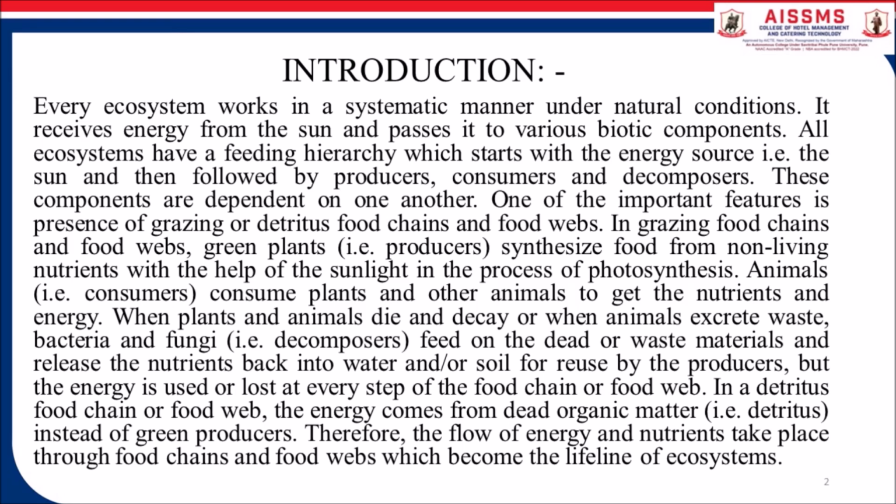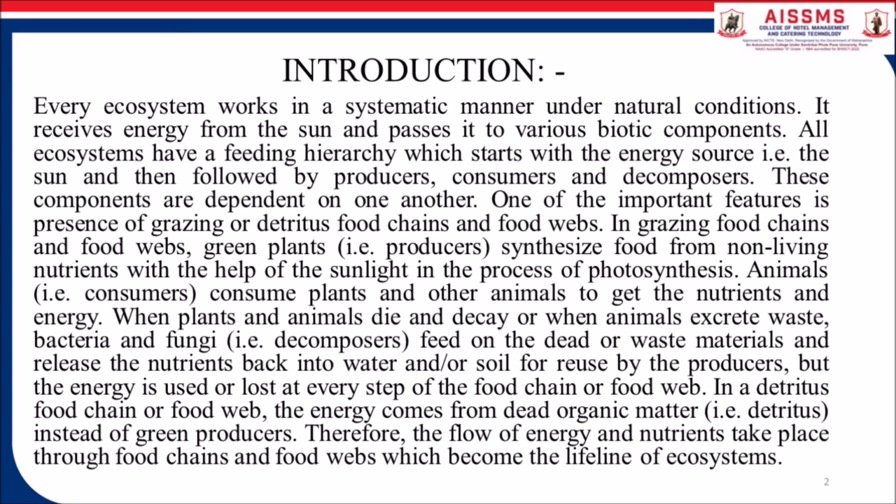In grazing food chains and food webs, green plants, for example producers, synthesize food from non-living nutrients with the help of sunlight in the process of photosynthesis. Animals consume plants, and other animals get nutrients and energy.